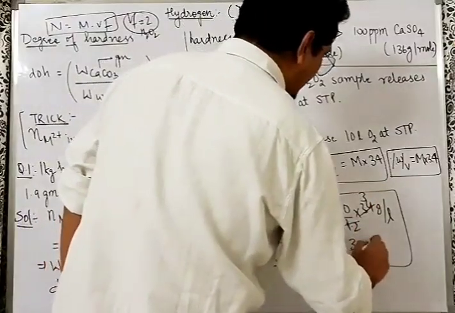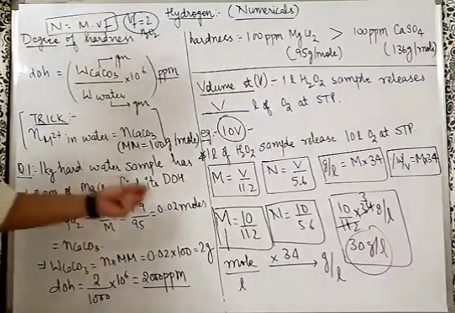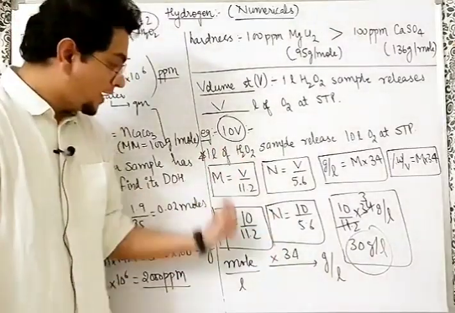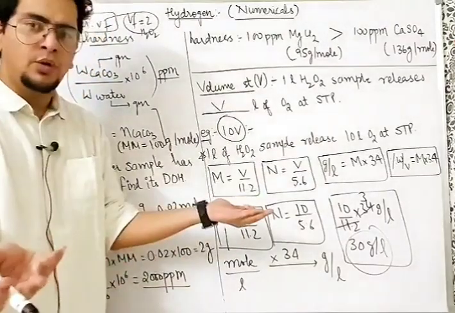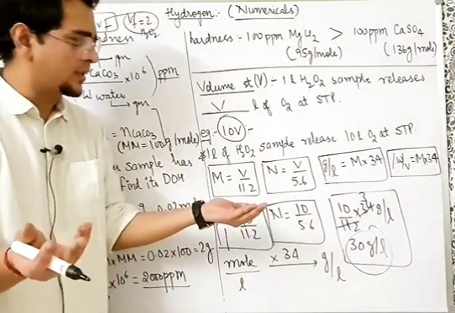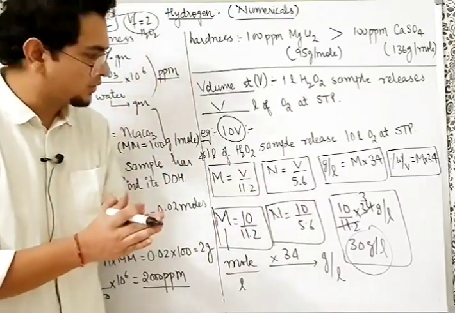So around 30 gram per liter is the concentration in gram per liter. As I said, volume strength is another concentration term. We are just converting them to the other concentration terms. In fact, you can solve mole analysis questions also. Volume strength questions can easily be converted into simple concentration based questions also.